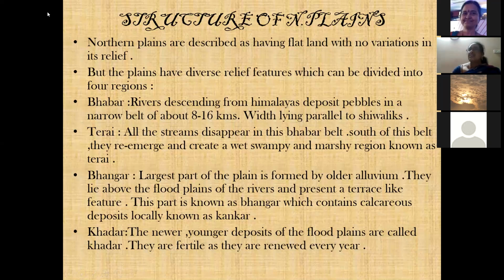Am I clear with the structure of the northern plains? They are flat, with no variations, but there are 4 relief features. What are they? Babar, Terai, Bhangar, Khadar. What is Babar? It is a deposition of the pebbles brought down by the rivers, forming a narrow belt which is parallel to the Shivaliks. One word, one line, you should be able to register what that feature is.